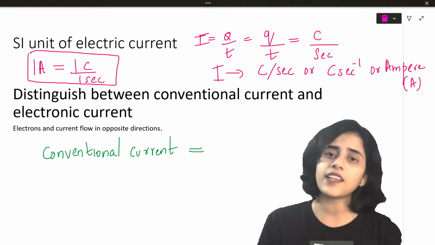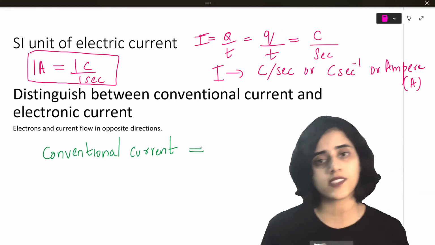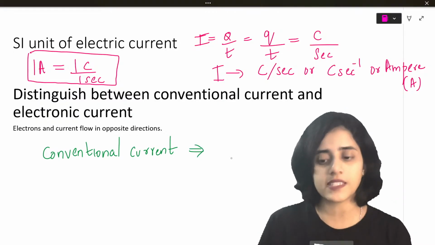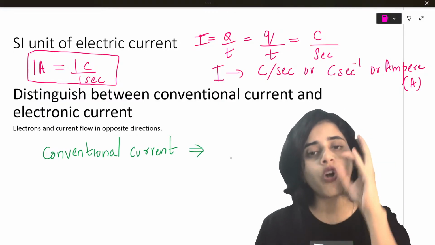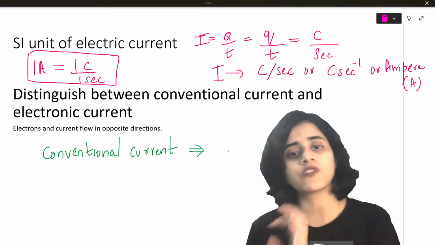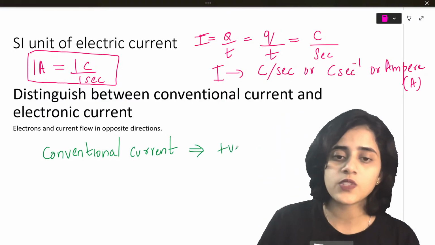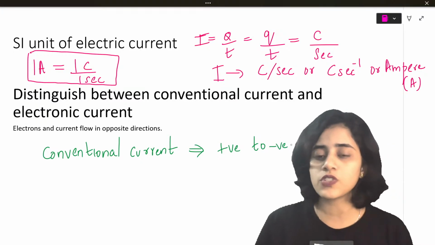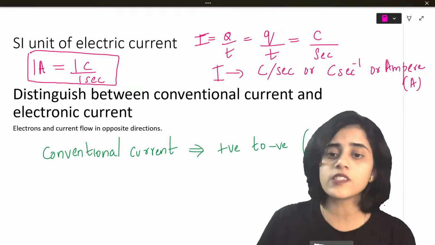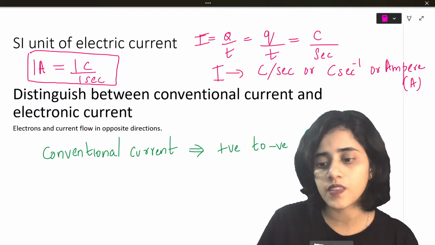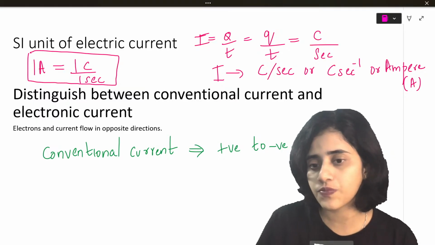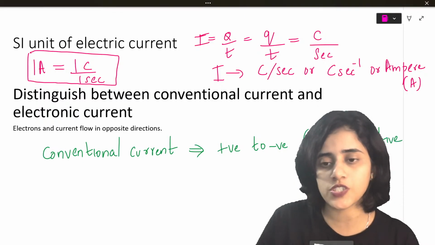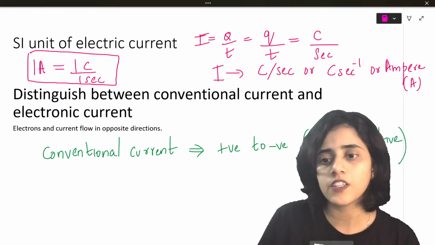It's like something that has been followed for so many years. So conventionally, current is represented as always flowing from positive to negative. And the flow is due to positive charge. Do you understand that?